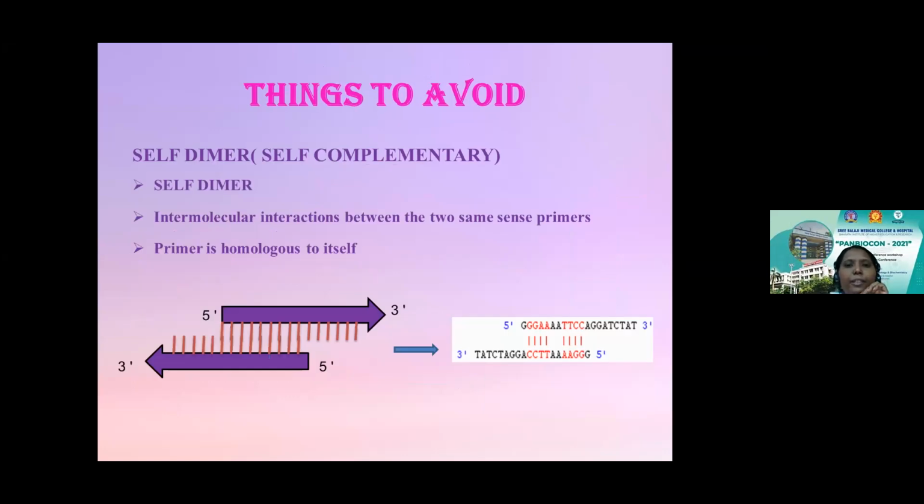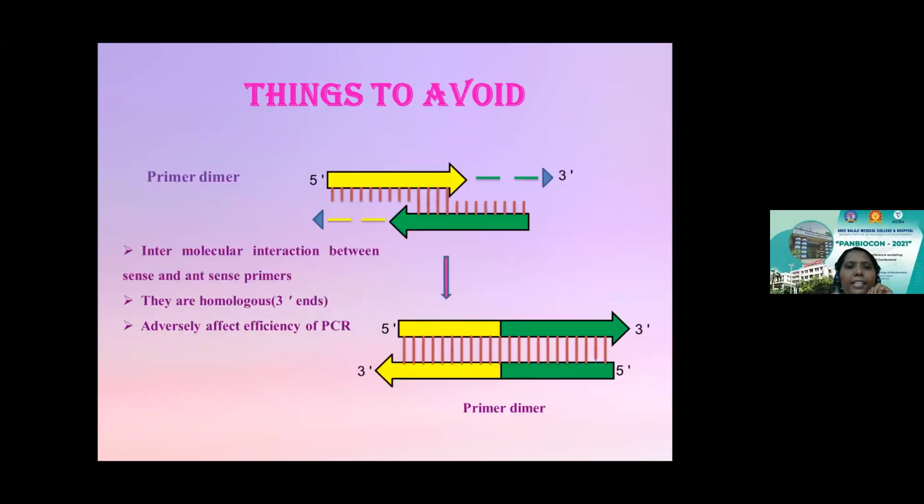Self-dimer is also one important hindrance that happens if you are not designing a good primer. This is an intermolecular interaction that happens between the two same sense primers. Within the sense strand itself, you have the primer binding among itself. And what happens when the primer is binding among itself? A dimer is formed, which will again stop the amplification from happening further. So this is the self-dimer, and this is primer dimer.